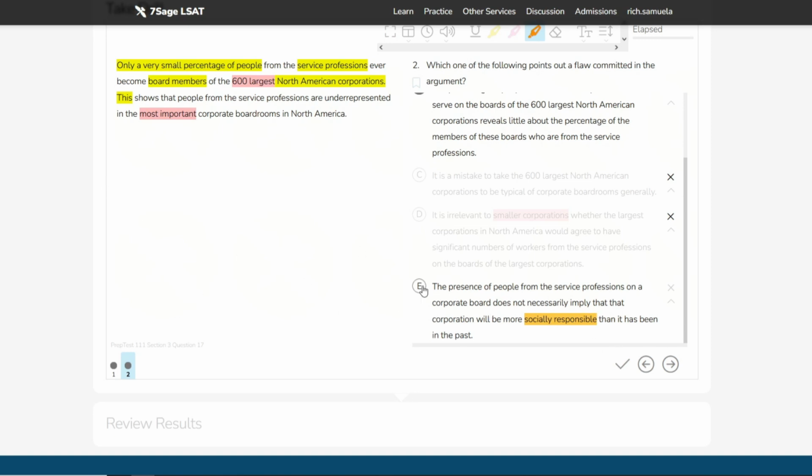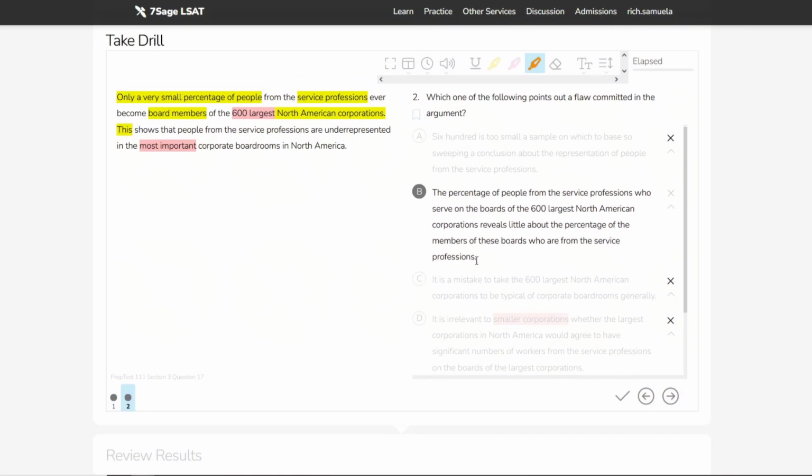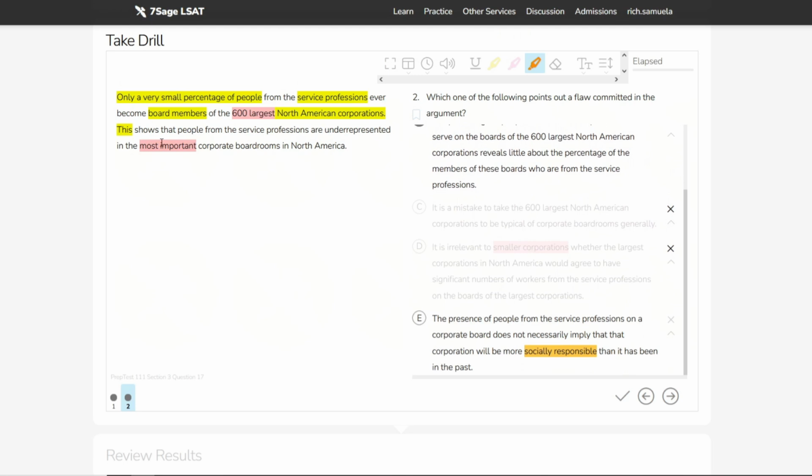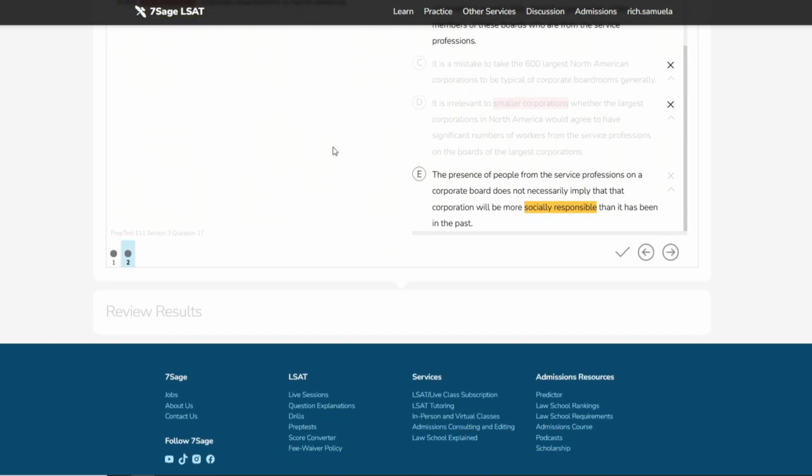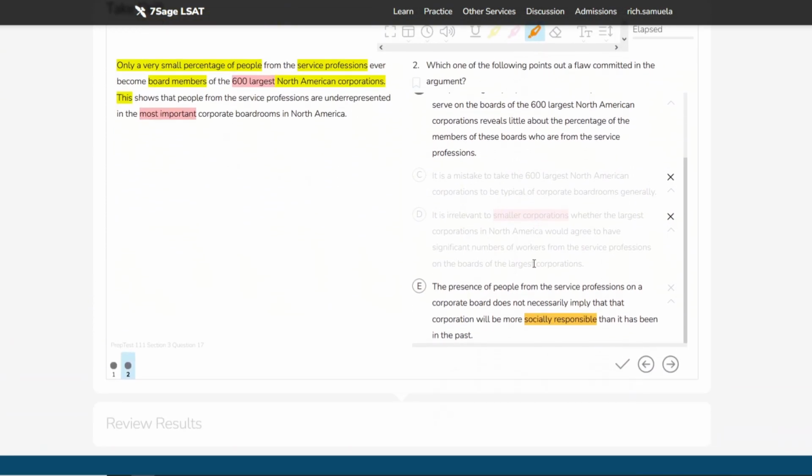It doesn't matter if these guys are dumping thousands of gallons of toxic waste into natural resources. They could be doing that. That's fine or horrible, but it's not the point, because we're talking about service workers being underrepresented. This is not the flaw, and it's not even what we're talking about.